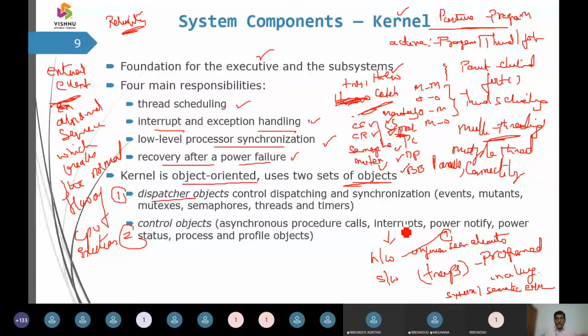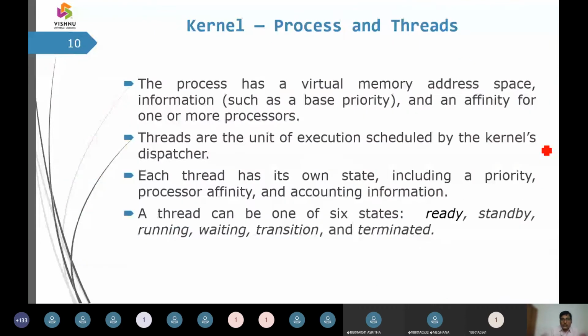And later on, the kernel is going to have some processes and threads, and every process is going to allocate some virtual memory address space. These are the units of execution which are scheduled by the dispatcher, and you can see the thread states: ready state, standby state, running state, waiting state, and terminated state.